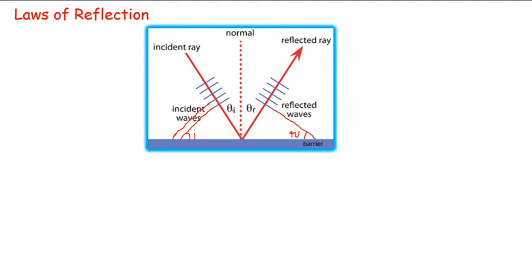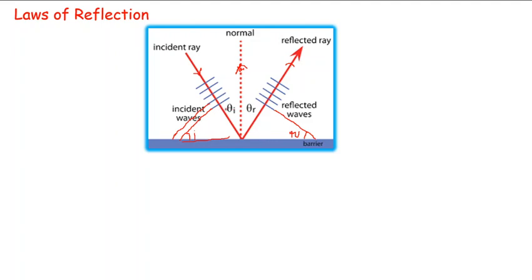Angle of incidence may be considered as the angle between the incident ray and the normal. This is the incident ray. This is the normal. Angle of reflection may be considered as the angle between the reflected ray, this is our reflected ray, and the normal. This is our normal. Okay? Likewise, angle of incidence may also be considered as the angle between the incident wave front and the surface, and similarly, angle of reflection may be considered as the angle between the reflected wave front and the reflecting surface. I hope it is clear.